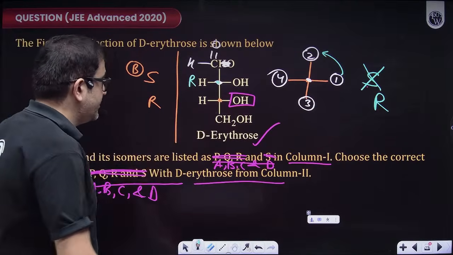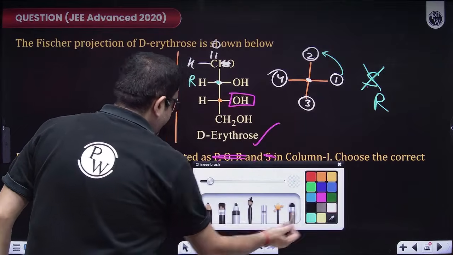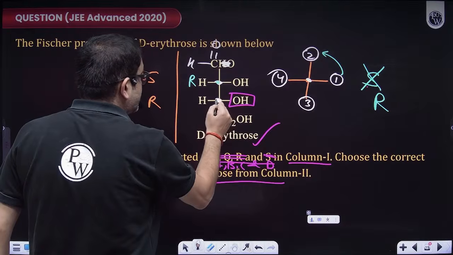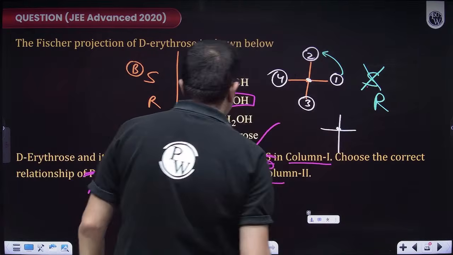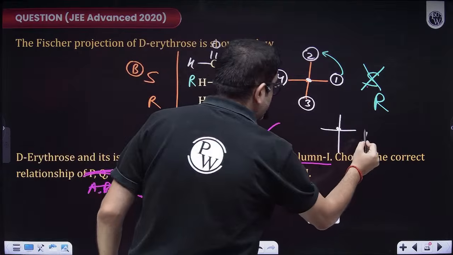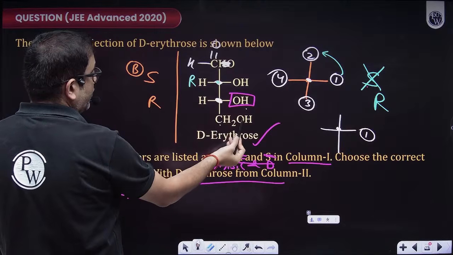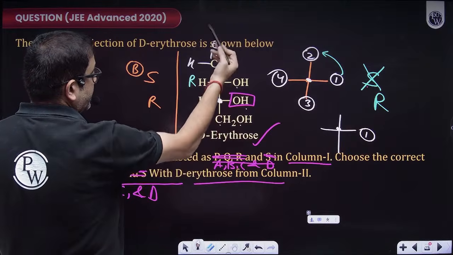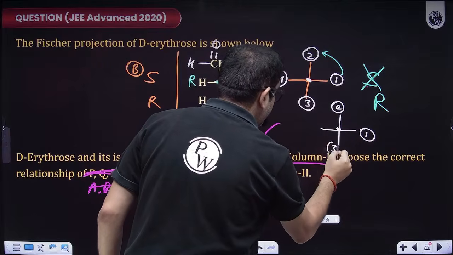So let us check for this. Let me change its color. White, let me make it white. So let us check for this white chiral carbon. Obviously sir, this is oxygen, so this will be first. Then this is carbon, it is having 1 O, but another is C, it is just having H, so this will be 2, this will be 3, and this will be 4.